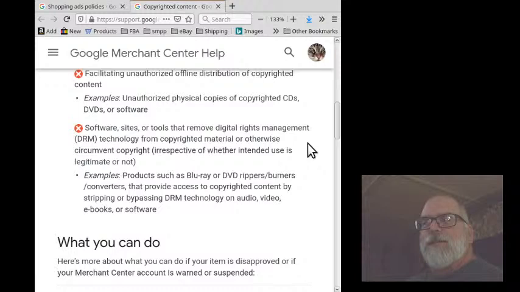Software sites or tools that remove digital rights management technology from copyrighted material or otherwise circumvent copyright, irrespective of whether the intended use is legitimate or not. For example, products such as Blu-ray or DVD rippers, burners, converters that provide access to copyrighted content by stripping or bypassing DRM technology on audio, video, ebooks, or software.